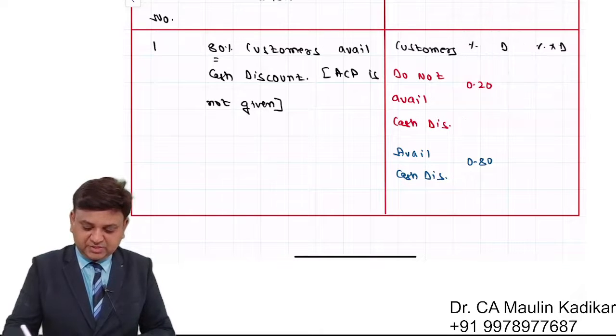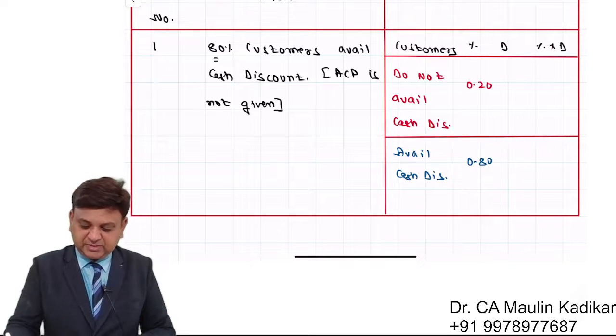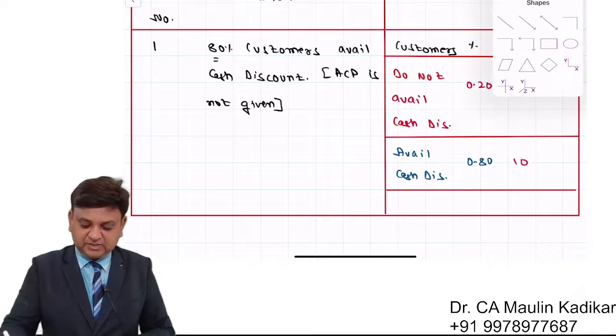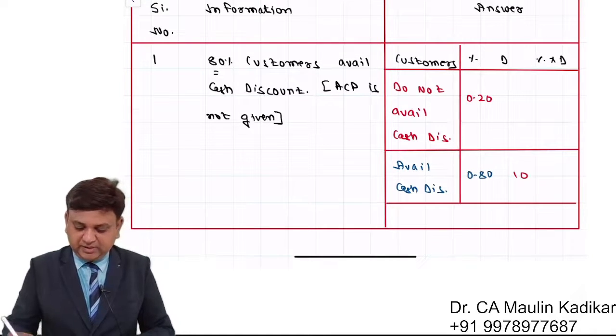Customers who are availing cash discount, they don't have a choice but to make the payment within 10 days. So against this 80%, we will write 10 days. For the remaining customers, we have offered the credit period of 30 days. So against this 20% we will write 30 days.